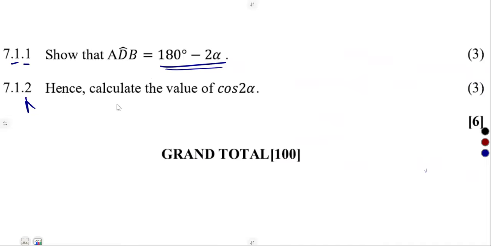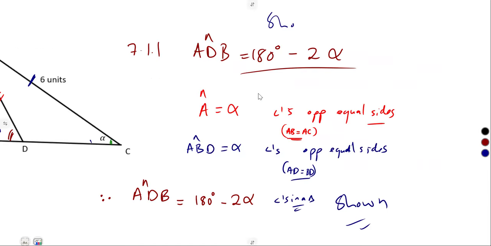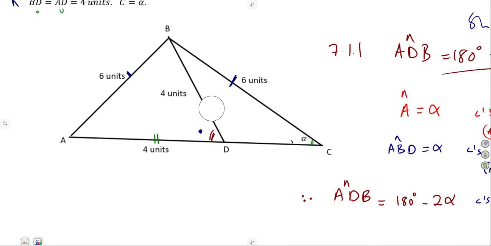Now determine or calculate the value of cos 2 alpha. All right, cos 2 alpha. ADB is this one, ADB. All right, so let's see what's happening there. This is ADB. We just calculated this. This is 180 degrees minus what? 2 alpha, like this. So that's our angle ADB.